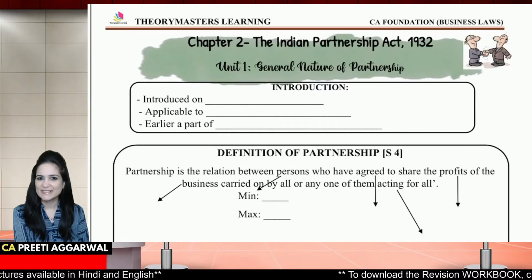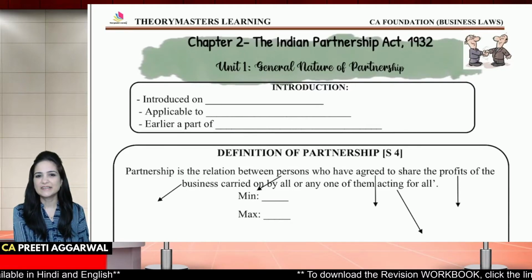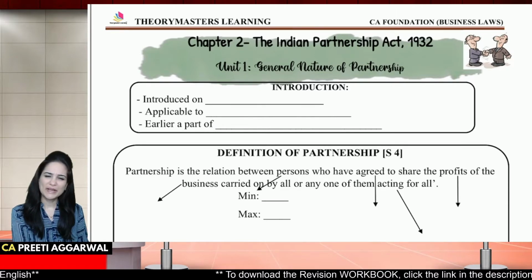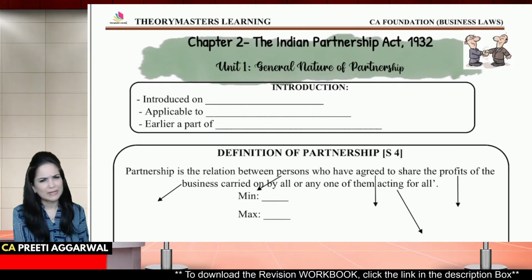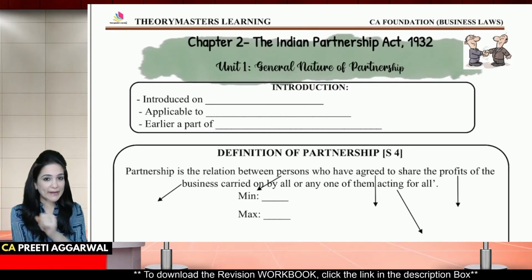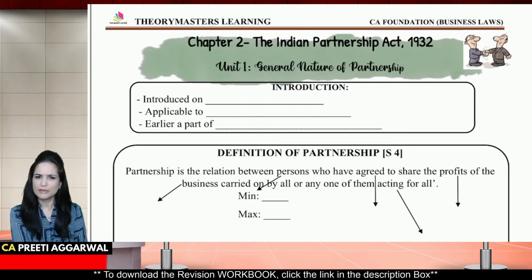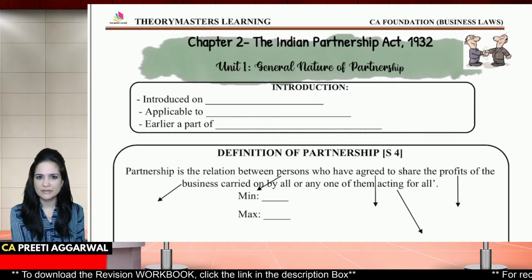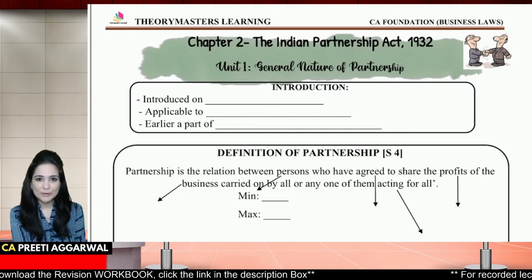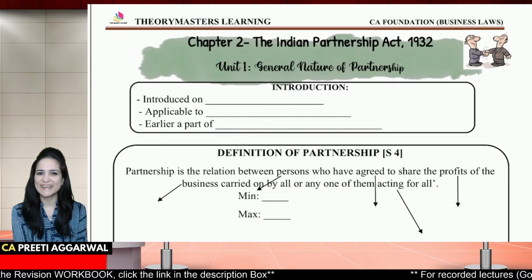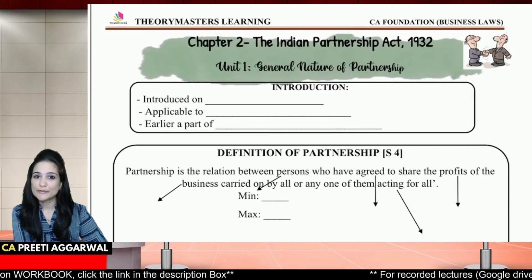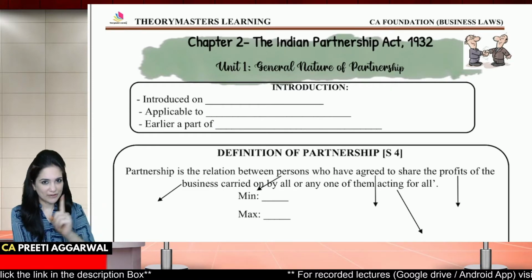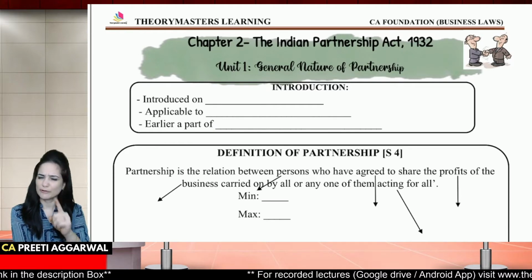Students, let us discuss the second act, that is the Indian Partnership Act 1932. One very quick revision of the basics, something that you already know, but many a times it happens that even though we are aware of the concepts, we are not able to apply it because we are overconfident. There's nothing new in it. We already know about partnership. Why do we need to study again? So sometimes we are so overconfident that we miss out on certain finer points. So I want you to revise the unit 1 even though you are aware of the concepts.